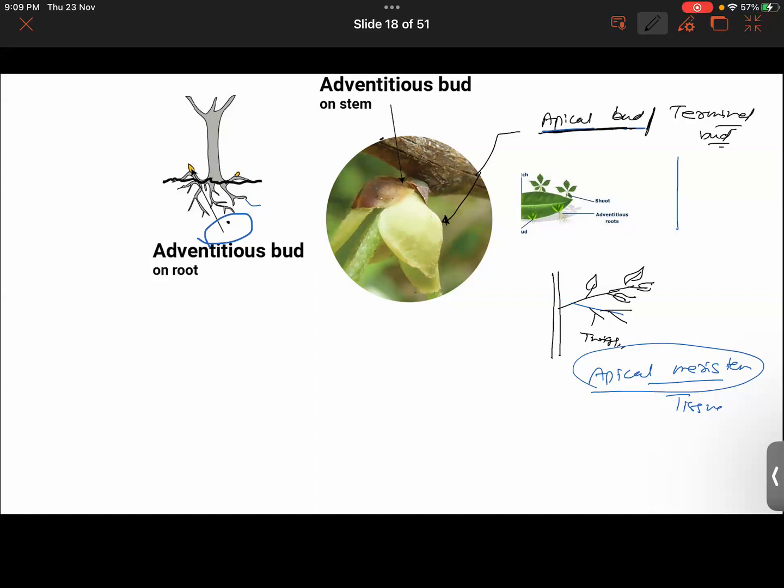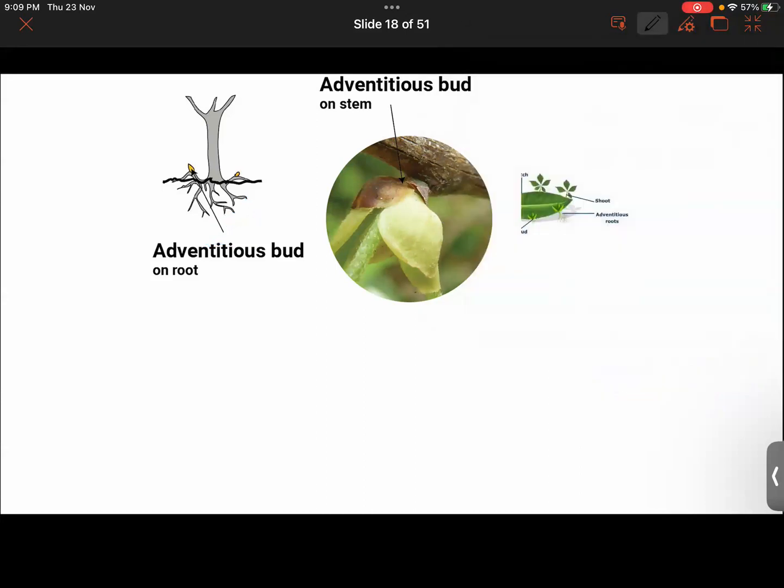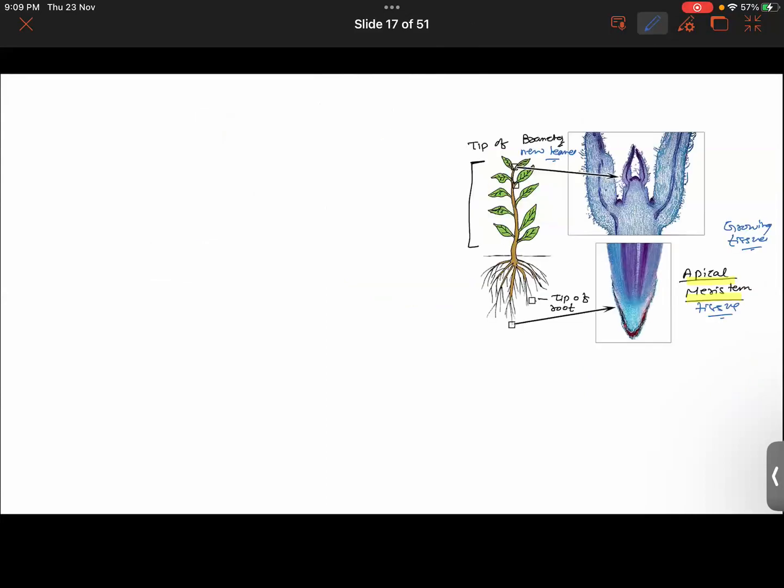Let me quickly summarize what we have discussed. In the roots, root tips, the tip of the branches and the new growing leaves, we have a tissue called apical meristem tissue.